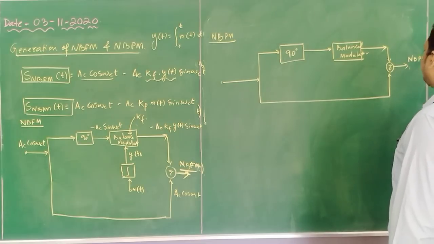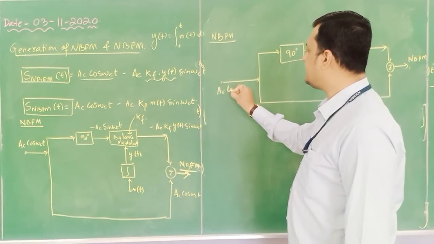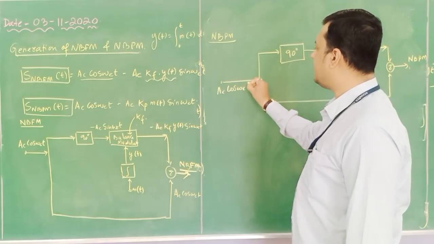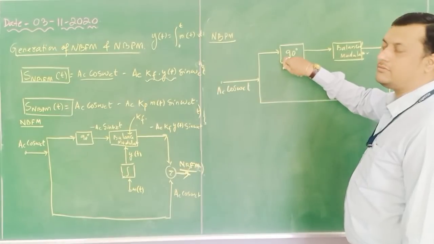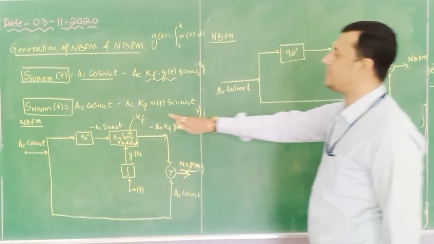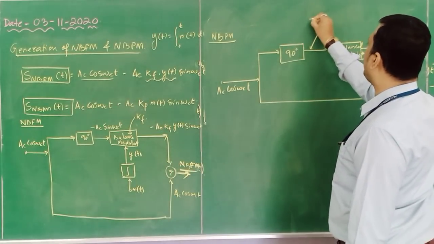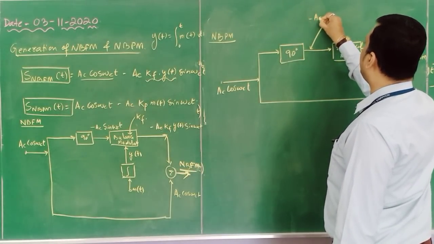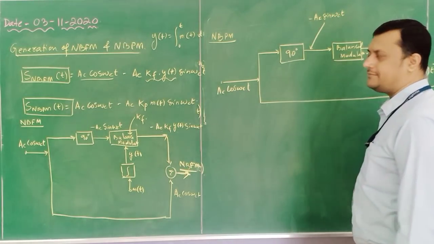But step by step we should write. So first it is AC cos omega ct. Then it enters the 90-degree phase shift to determine minus AC sin omega ct. So at this point we will get minus AC sin omega ct.